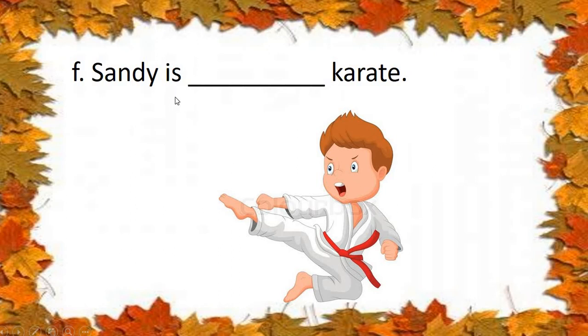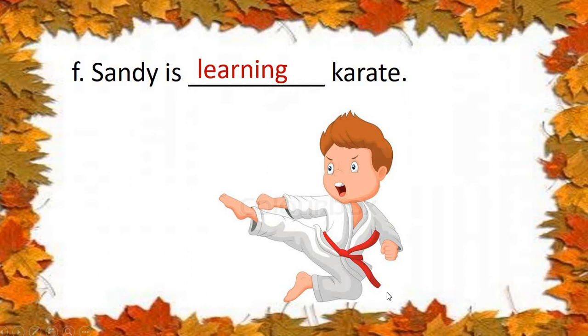Sandy is, very good, learning karate. See the spelling? L-E-A-R-N. Learn is the doing word. We are adding ing. Okay? Sandy is learning karate.